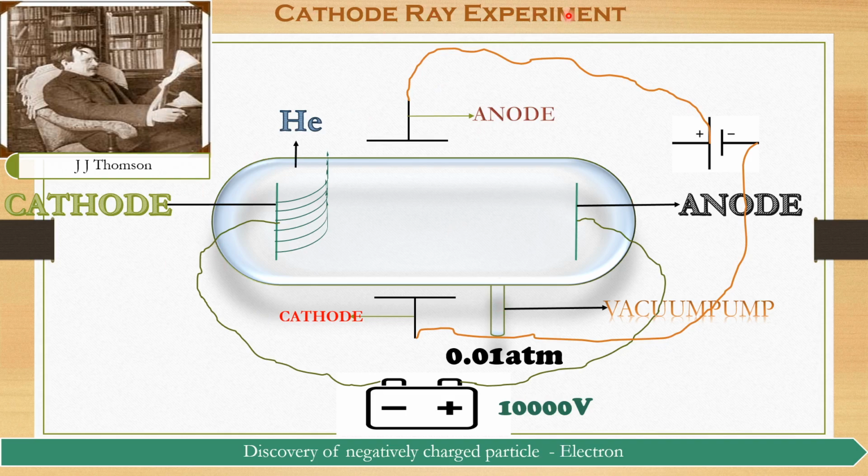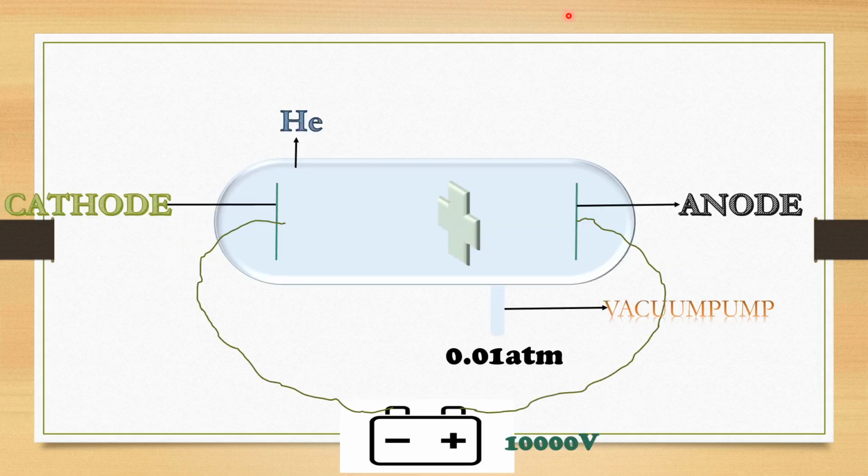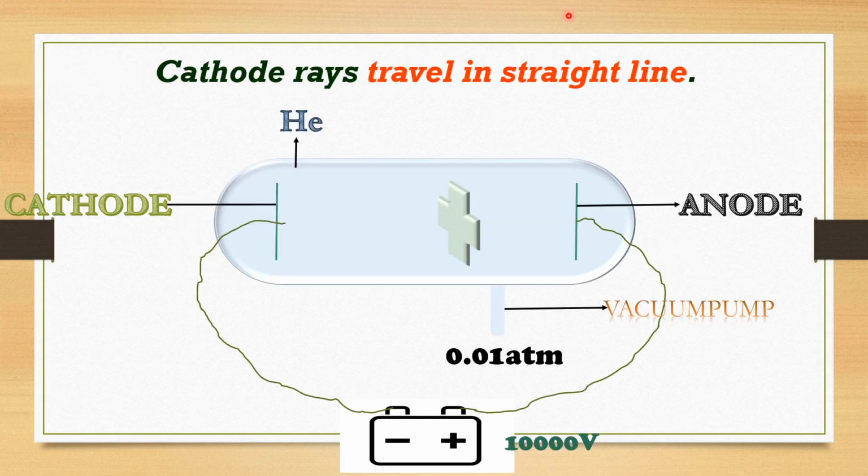Now, let me study now. He also listed some characteristics of the cathode rays. What are the properties of the cathode rays? Now, let's study one by one the properties of cathode rays, what exactly cathode rays are made up of. Now, first he said that cathode rays travel in a straight line.